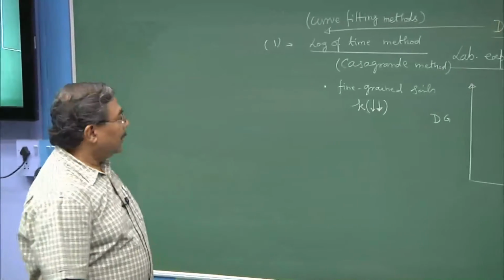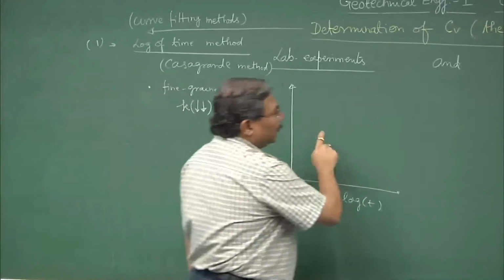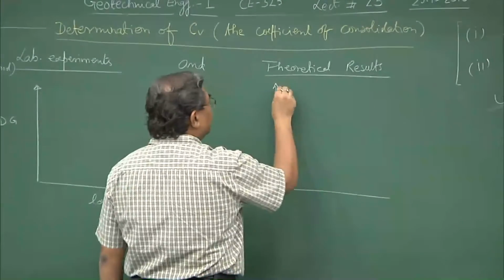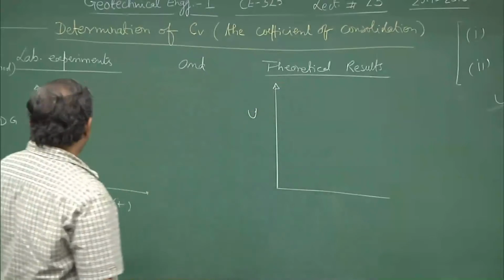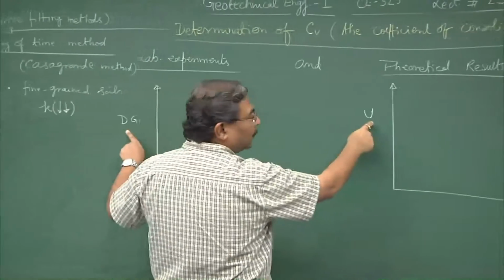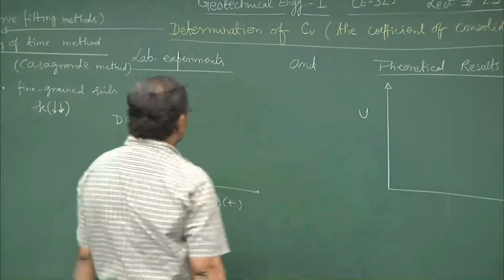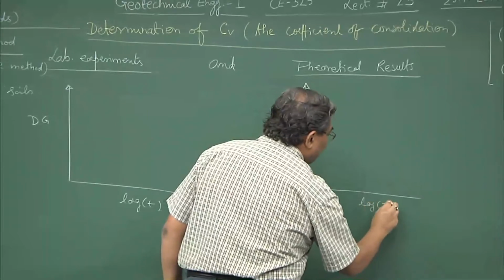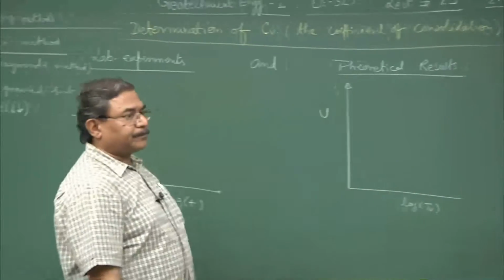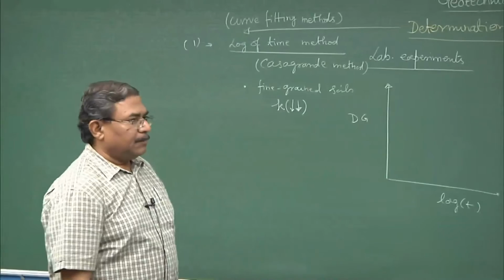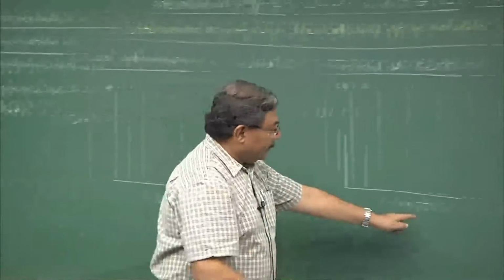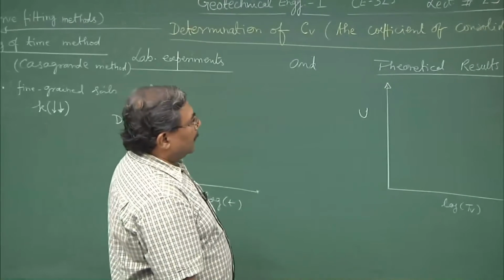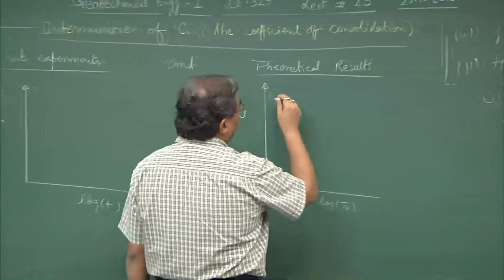Fine. So, the equivalence between this and the theoretical result is that if I plot u, because from dial gauge reading ultimately I wanted to know u, which we have already discussed. Here on the x axis log of T v is plotted, because T v is also a sort of a non dimensional time factor. This has three components.